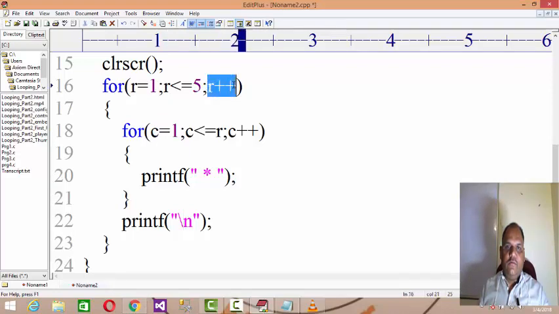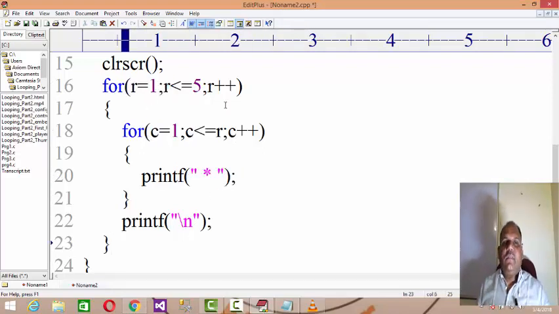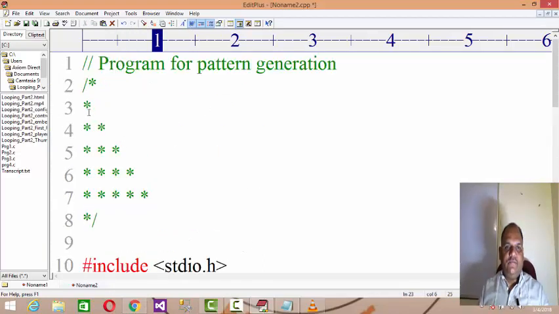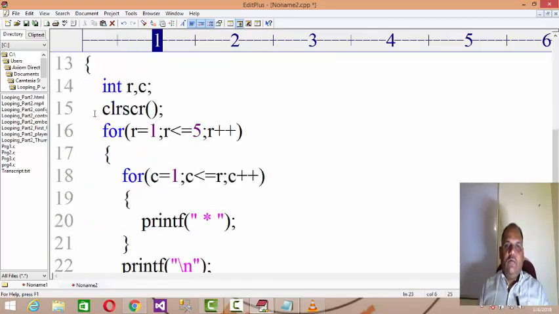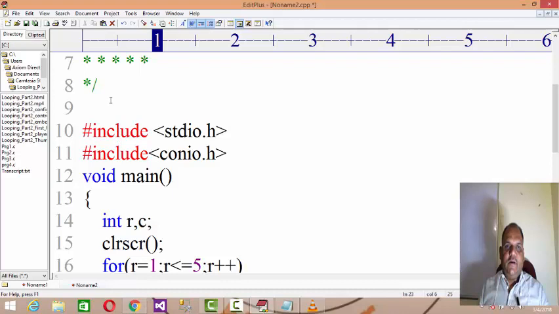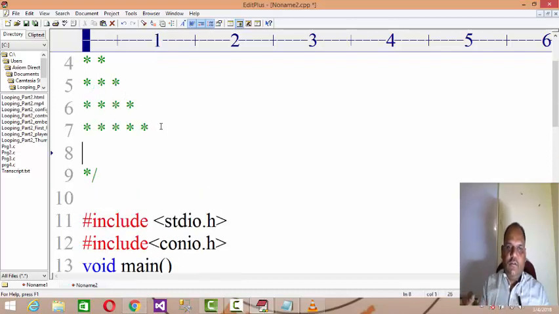Now the row value will become 2. So the column will increment from 1 to 2 before going to the new line, so it will print 2 stars, then go to the new line. When the row value is 3, then 1 to 3, 3 stars, and go to the new line. You understand it? In this manner, it will generate the pattern like this.